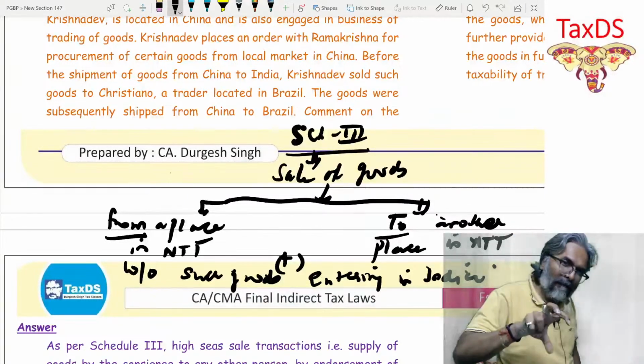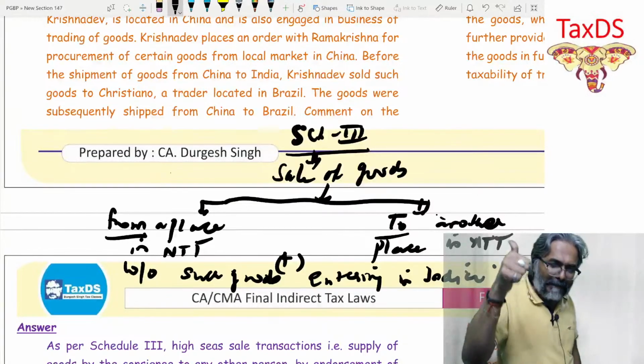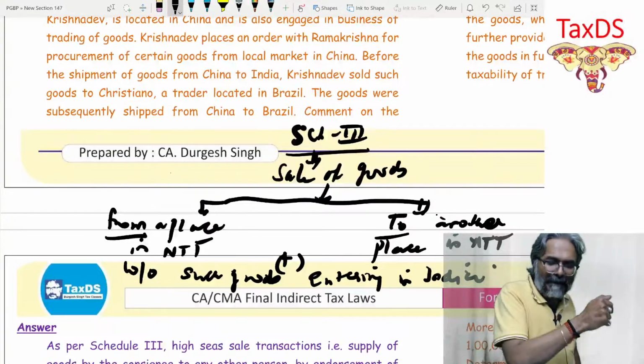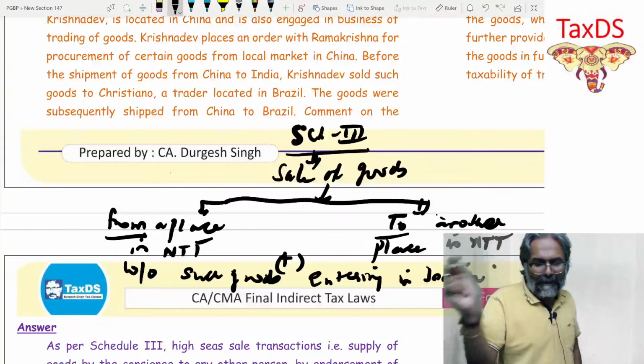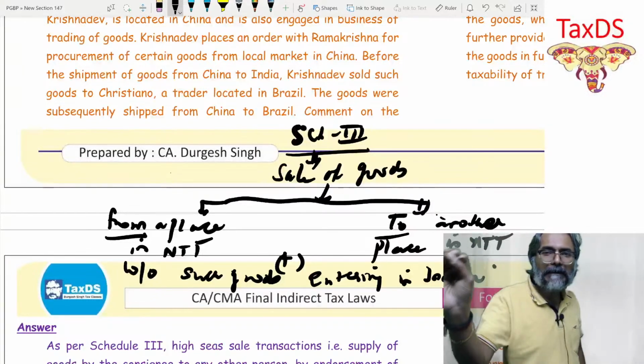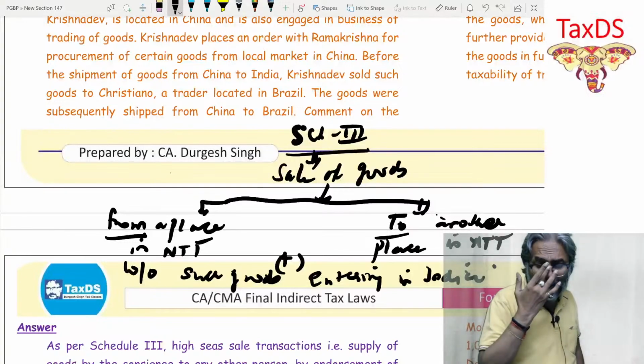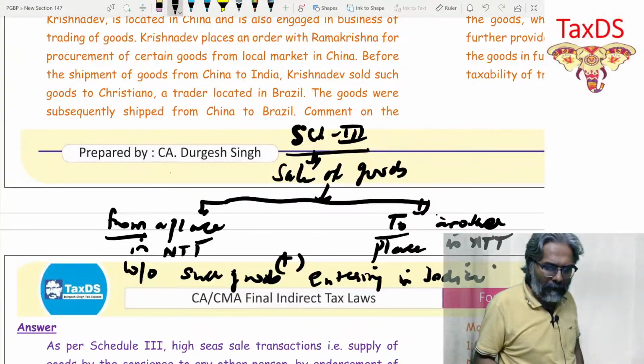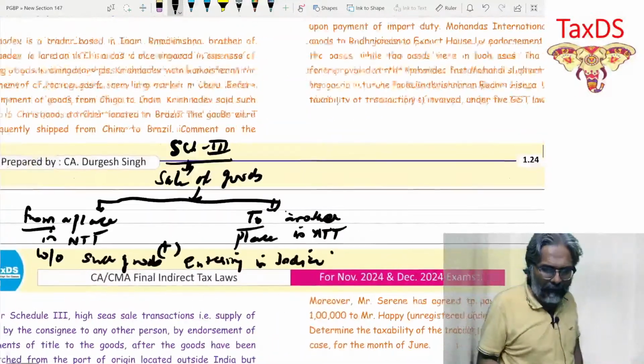So if this combination exists, sale of goods from a place in an entity to another place in an entity without such goods entering India, this will not be considered as a supply. Is that clear to all of you? That is exactly the point as far as this particular point is concerned.